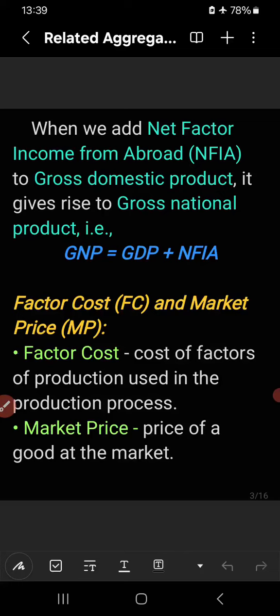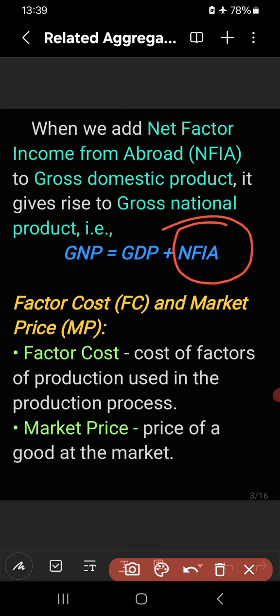What is the factor income of the people of our country minus what is the factor income of the people of other countries from our country, that is known as NFIA, and when we add this NFIA to gross domestic product, we will get gross national product. So you see, NFIA means net factor income from abroad.